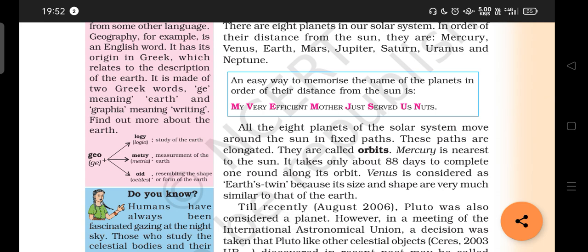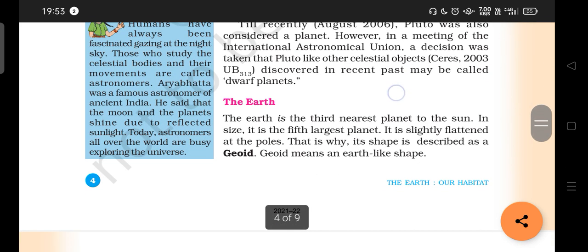You may ask me, Pluto was also a planet, 9 planets initially. Yes, of course, but afterwards the International Astronomical Union, that is IAU, in a meeting decided that Pluto is very small, a dwarf planet. So we consider only 8 planets, avoiding Pluto.